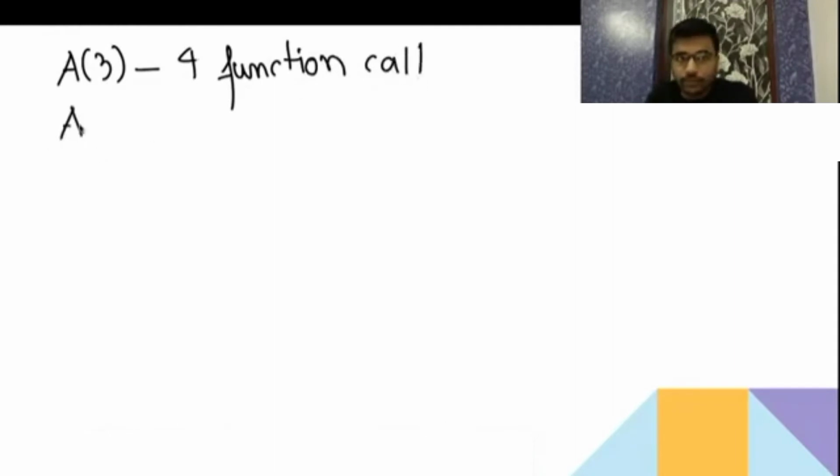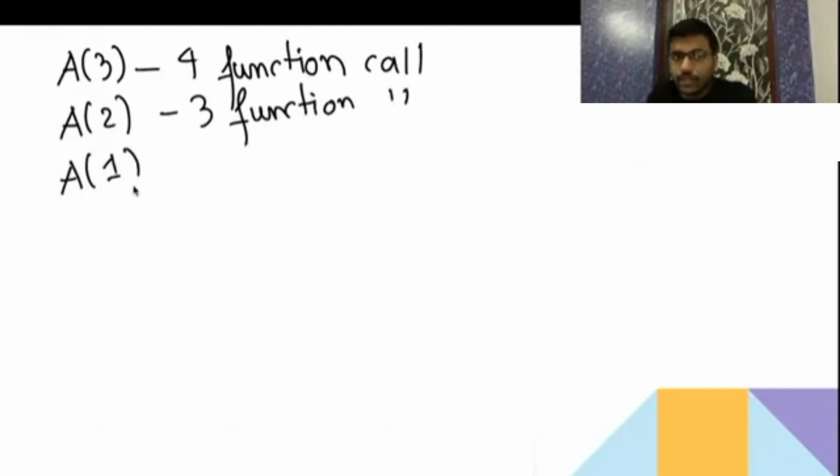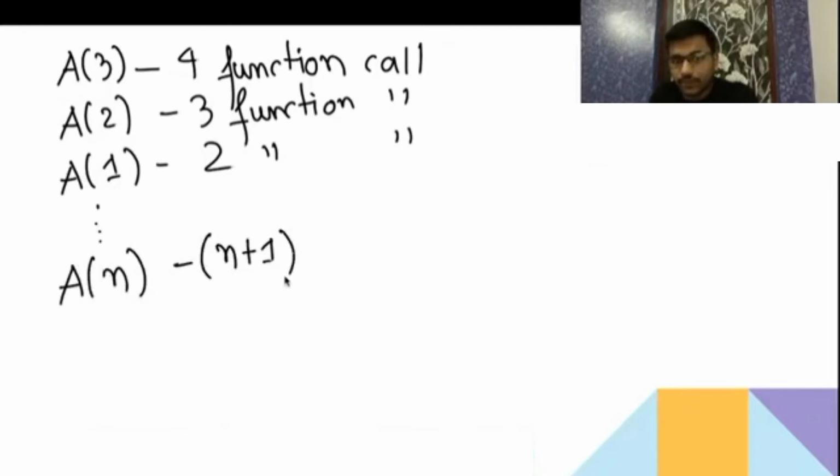When we call A2, we require 3 function calls. Similarly, if we call A1, we require 2 function calls. Similarly, if we do An, then we require n plus 1 function calls. Okay, n plus 1 function calls.